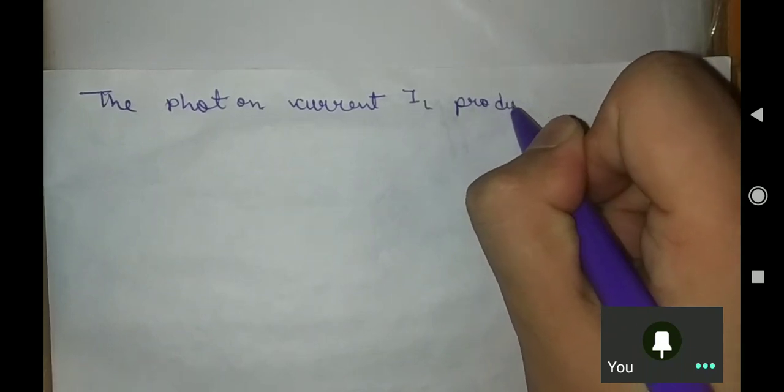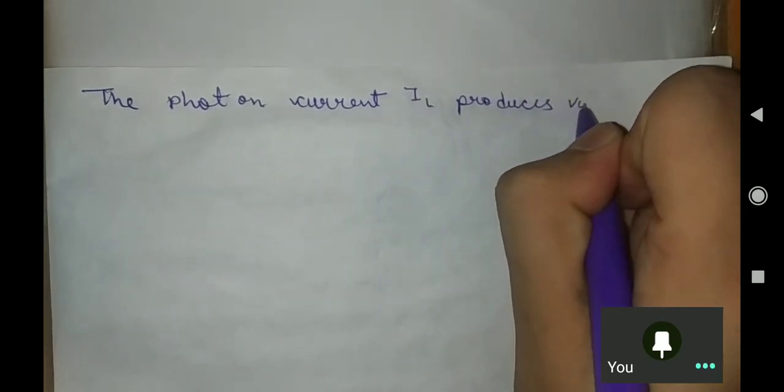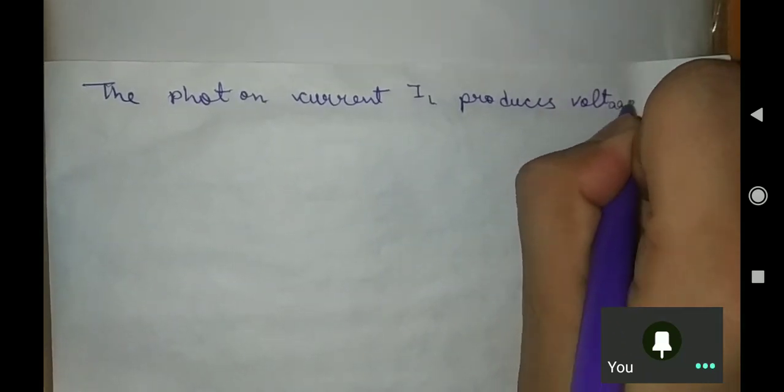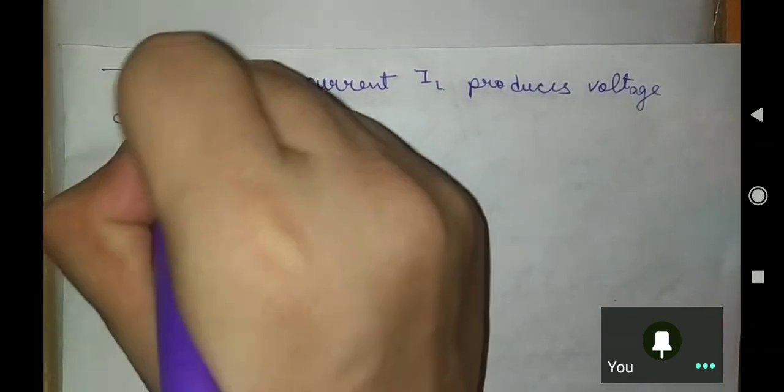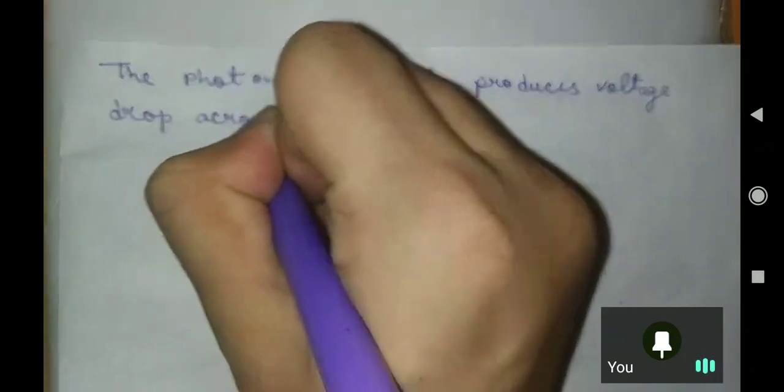Now let's take the case, sir, then what happens next? The photon current IL produces a voltage drop across the resistive load, isn't it?